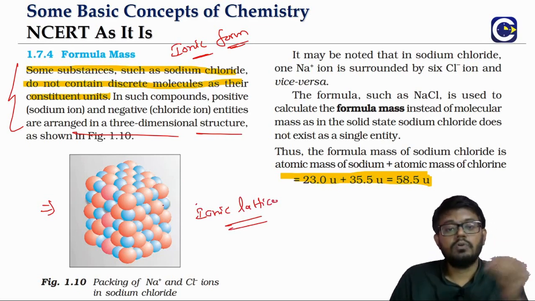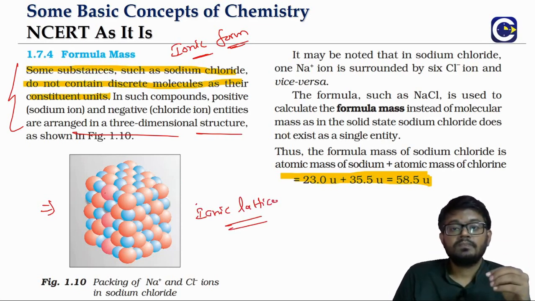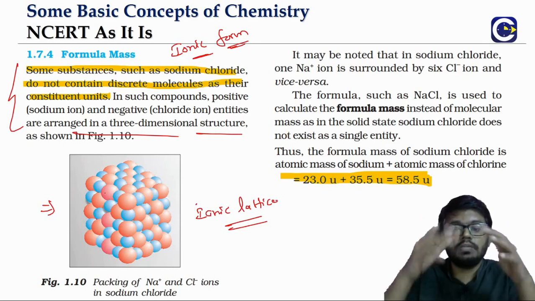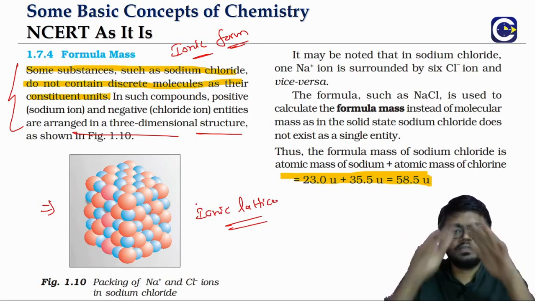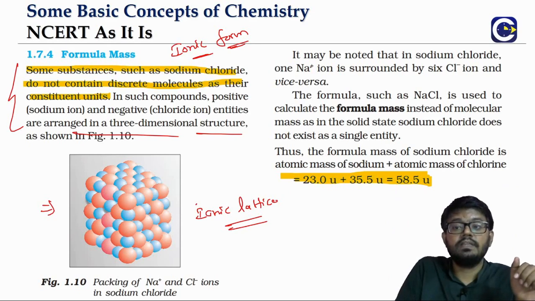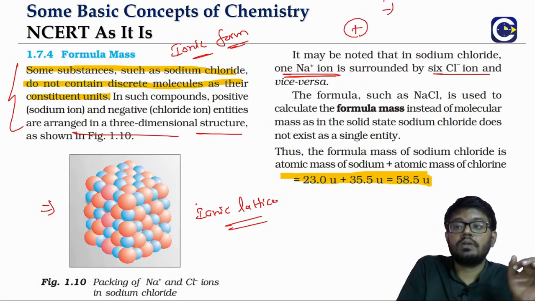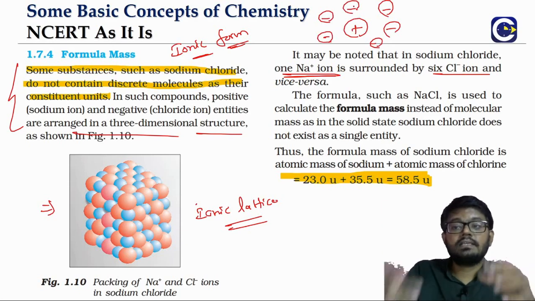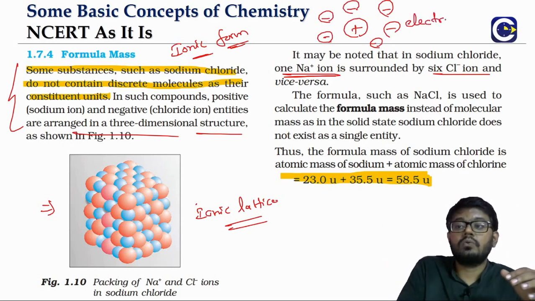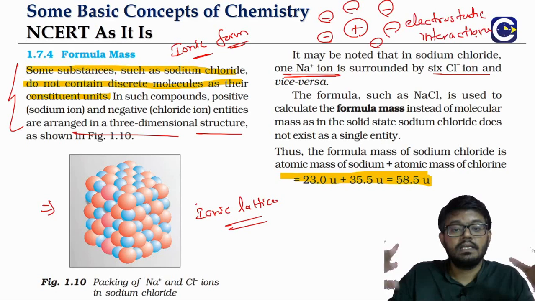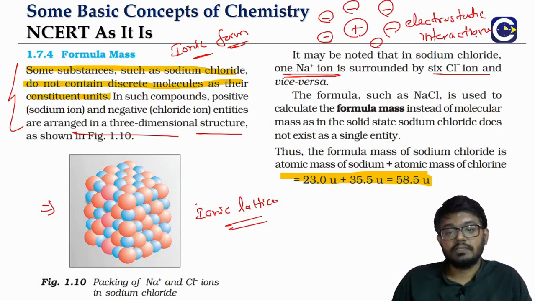For example, take sodium chloride itself. You will not have molecules or anything. How will the solid be arranged in the 3-dimensional packing? It will be arranged with each Na+ ion surrounded by 6 Cl- ions. So a positive ion will be surrounded by 6 Cl- ions. These interactions are called electrostatic, because positive and negative ions attract each other. Electrostatic interactions are the reason for ionic compound formation.